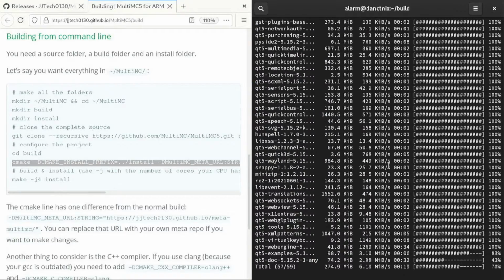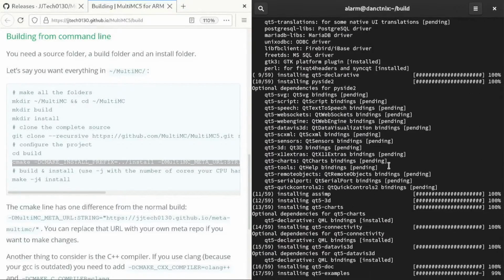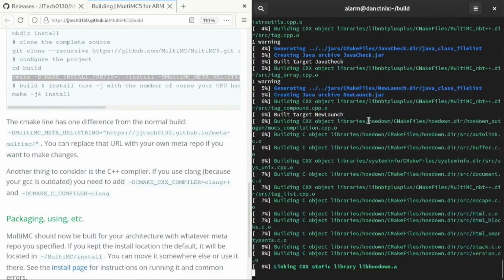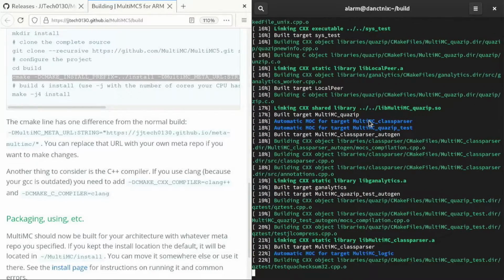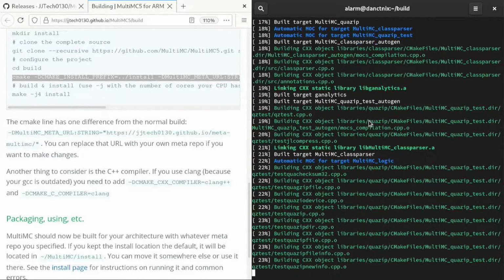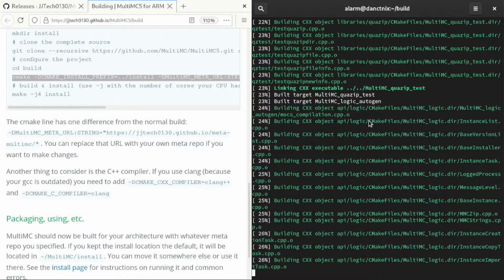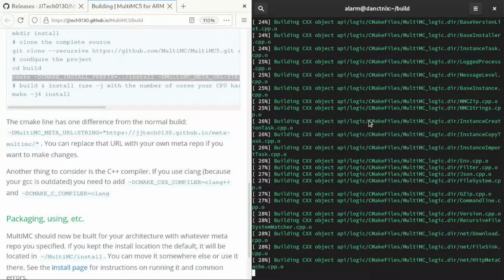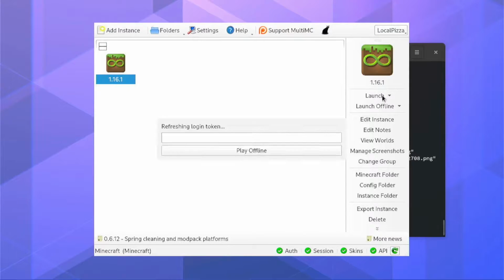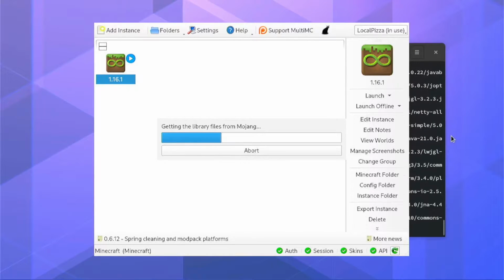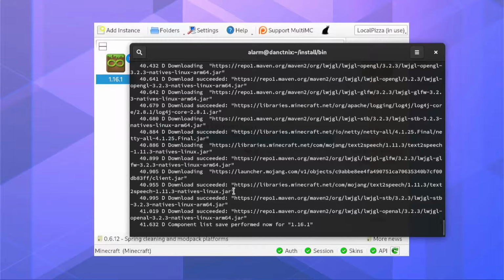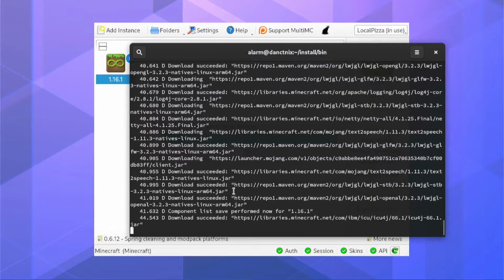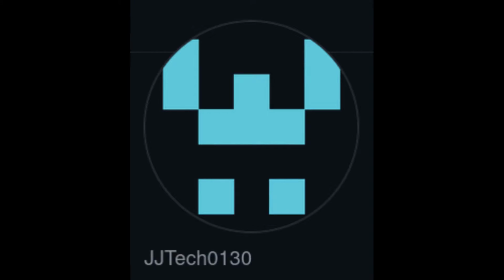Back on Arch ARM, let's test this out. This does have release files, but I wanted to compile it from source just so I'd have the guaranteed newest version. And it took about an hour to compile and install, and this port only supports 1.16.1 and below, so I cannot play 1.16.5 or 1.17 on this. No big deal though, because the launcher launches, and the game actually does too. It seems to grab the ARM versions of LWJGL from Maven instead of from Mojang, so that's how it works, and good job JJTech0130, the person who made it.